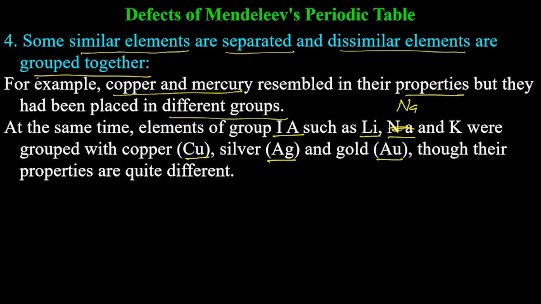He just arranged in increasing order of atomic mass, and when he placed them in increasing order of atomic mass, these were grouped together, even though their properties were not the same. In Mendeleev's table, the current group 1 was group 1A.